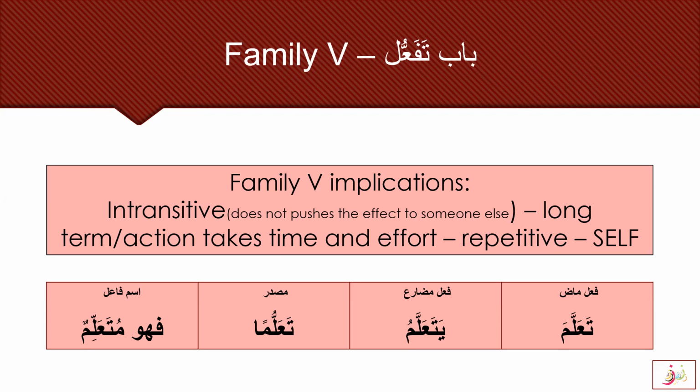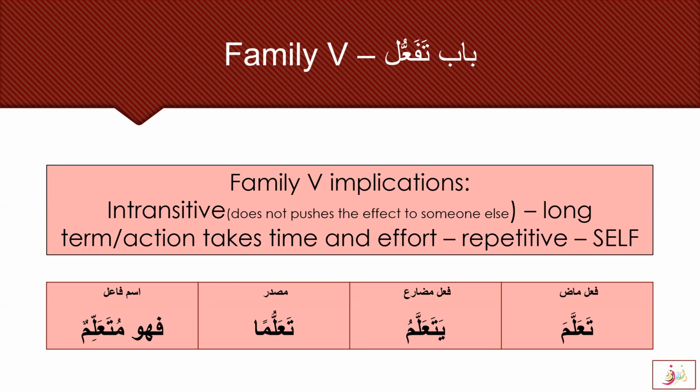It is long term, the action takes time and effort, and it is repetitive. The action is also applied to the self, meaning it does not push the effect to someone else. It is different from the Allama family because there is only the addition of the ta, which makes it different from the Allama family. This starts with ta, and it is self, whereas in Allama it pushes the effect to someone else. But family 5, Bab Tafa'ul, does not push the effect to someone else.